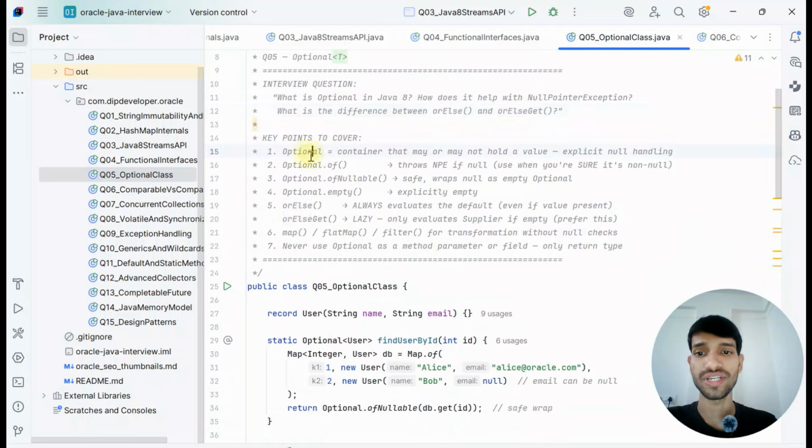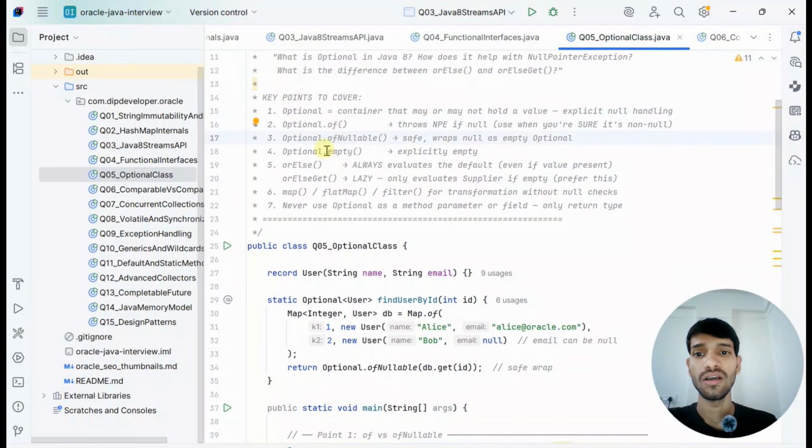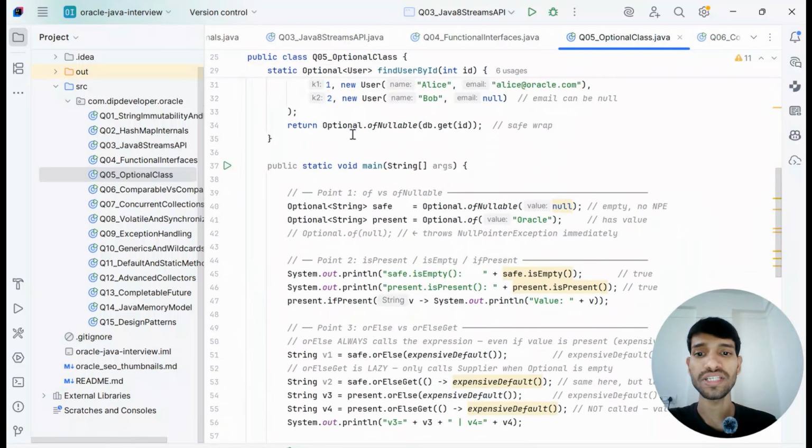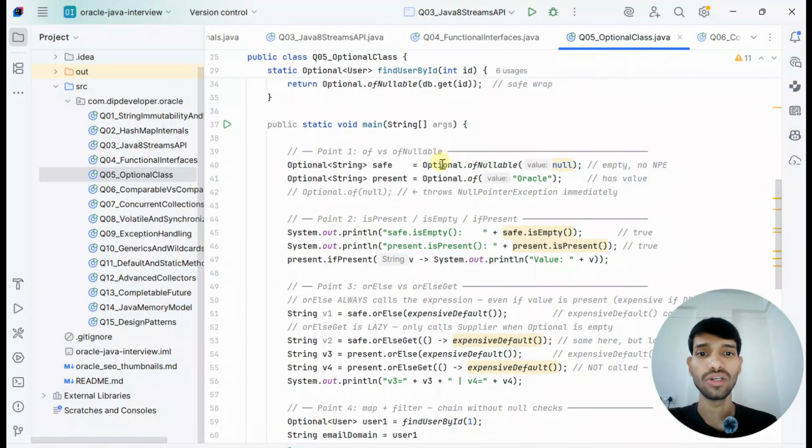So you can cover Optional.of, ofNullable, empty, orElseGet, map, flatMap, filter. For example, if we use Optional.ofNullable, even if we are passing null, it will not throw a NullPointerException, it will show empty.